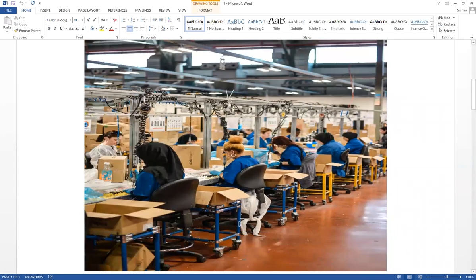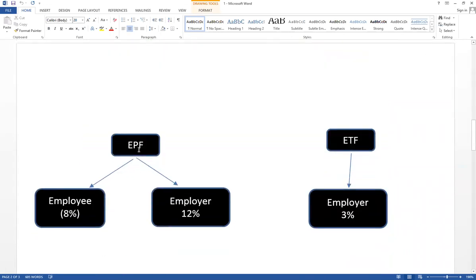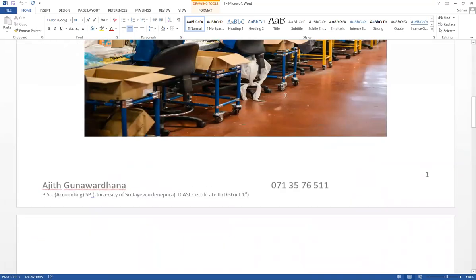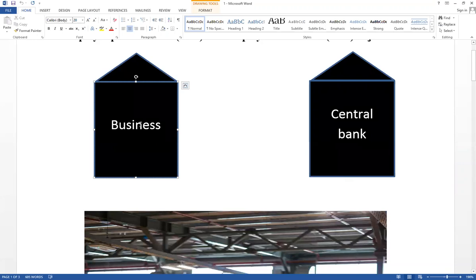This is the theory. For EPF, both employee and employer give their contribution. From the employee's salary, 8% is the employee's contribution and 12% is the employer's contribution. Together, 20% is sent to the central bank. See how it is sent: from the salary, to the central bank.